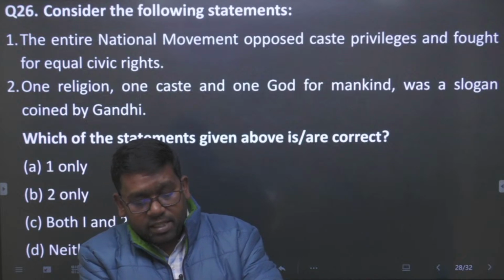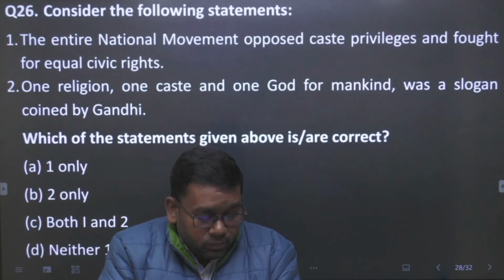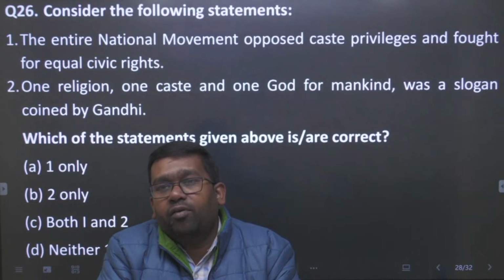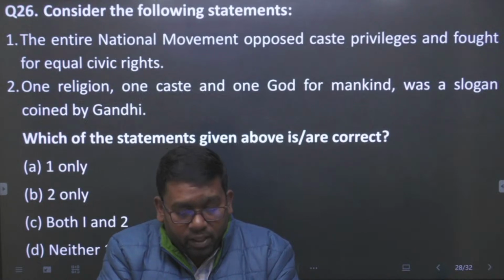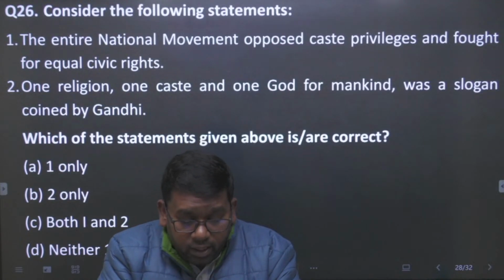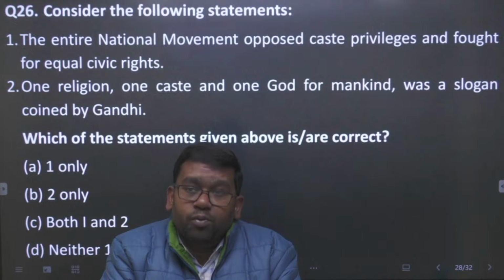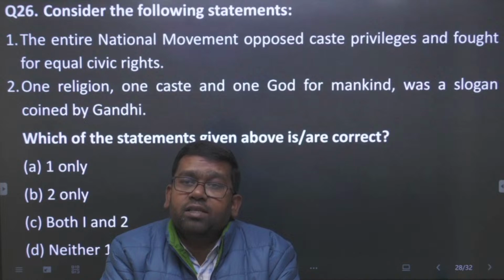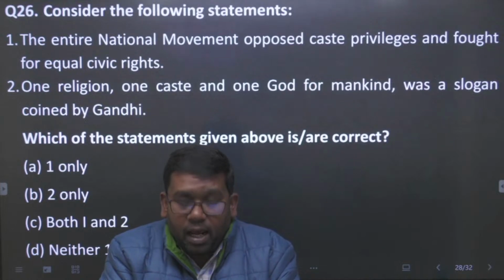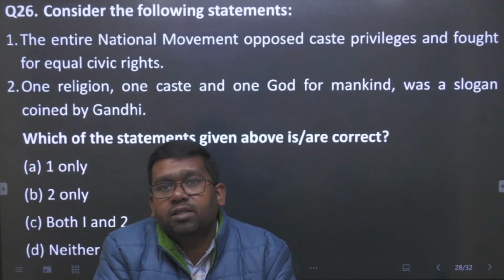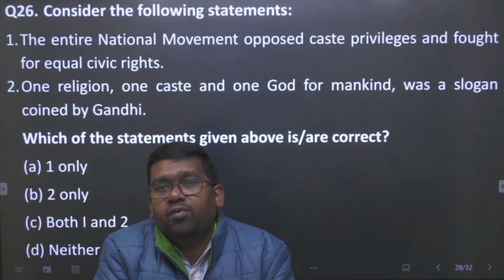The second statement is: one religion, one caste and one God for mankind was a slogan coined by Gandhi. No, this statement is not true. It is false. It is in Kerala. Sri Narayan Guru is the one who organized a lifelong struggle against the caste system, and he is the one who coined this phrase, this slogan, one religion, one caste and one God for humankind.